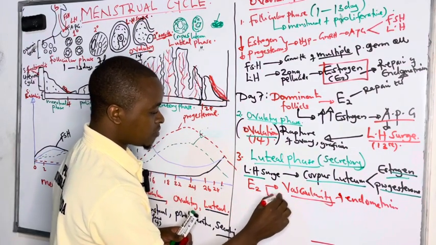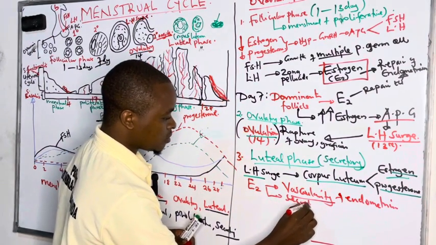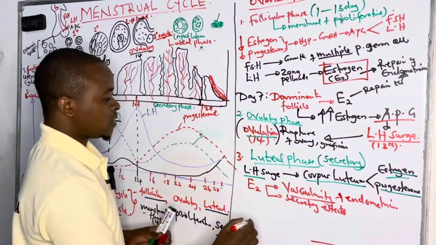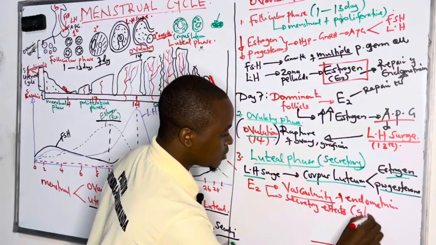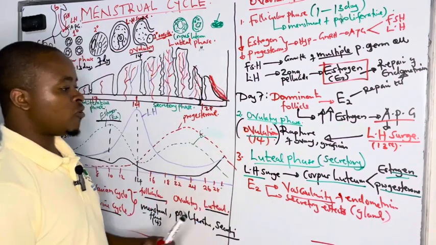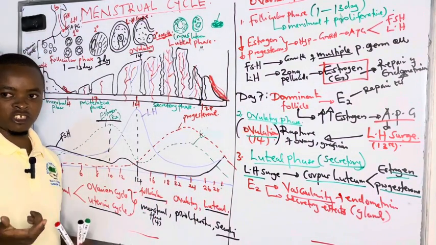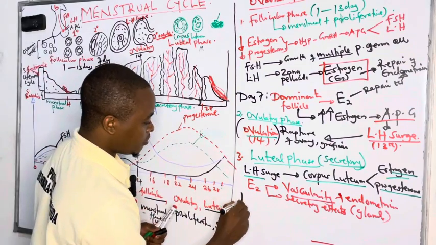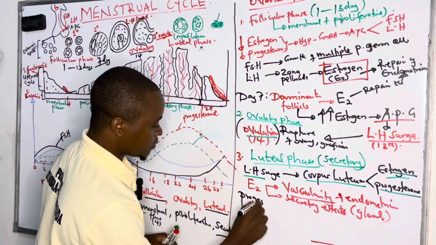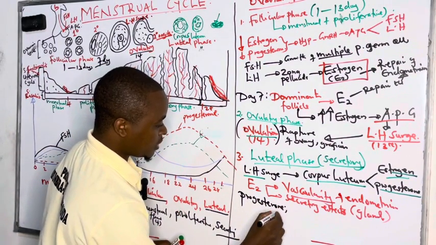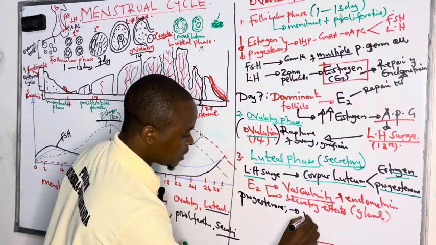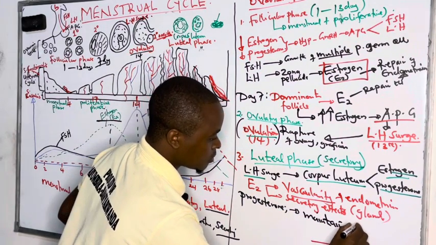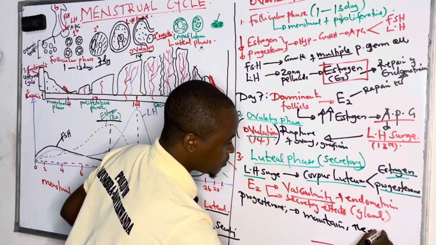Then progesterone also increases vascularity, that is, blood supply. It increases the secretory effect, whereby it forms more glands. It facilitates the formation of glands that will secrete all the necessary requirements for the implantation. Then progesterone is responsible for the maintenance. It is the one that maintains the endometrium.